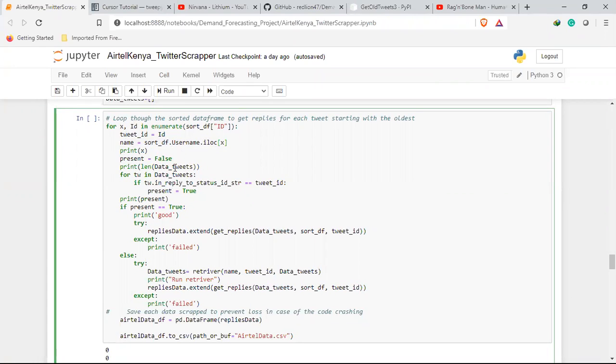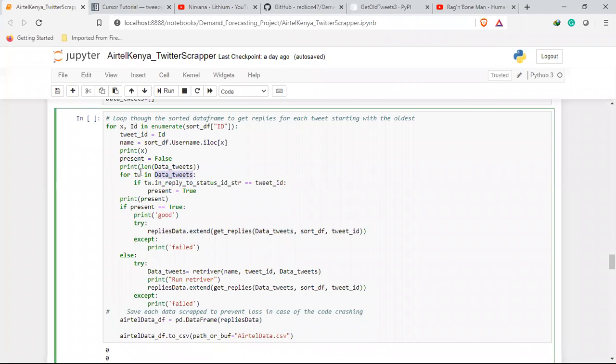So I'm looping through all these, and in them, this was more of a test. In this scenario, I'm trying to make sure that every tweet I'm getting turns true. I go through all my list, and after I've enumerated a specific ID, let's say 2020, I want to go through my list of tweets that I already have stored.